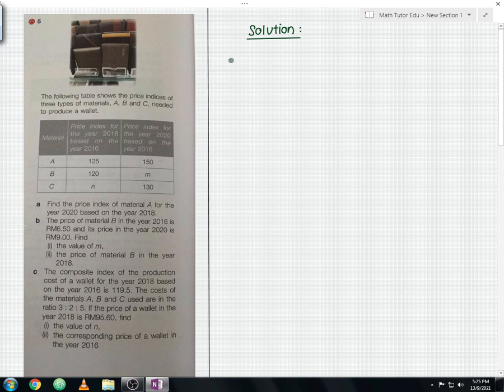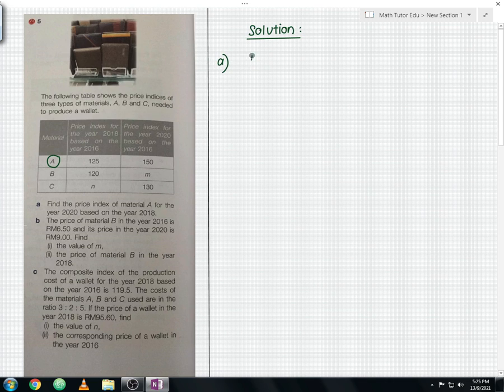Let us begin our discussion for part A. Part A is emphasizing material A, so let me just circle this. Within material A, we are required to find the price index for the year 2020 based on the year 2018. But before that, let us write down all the relevant information with reference to material A. So let us begin our working now.